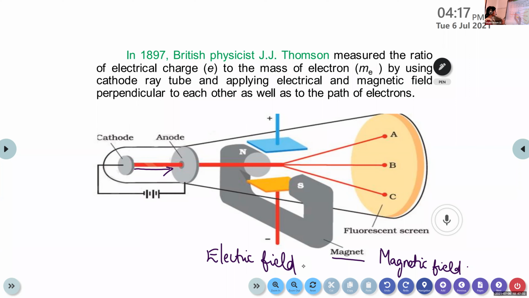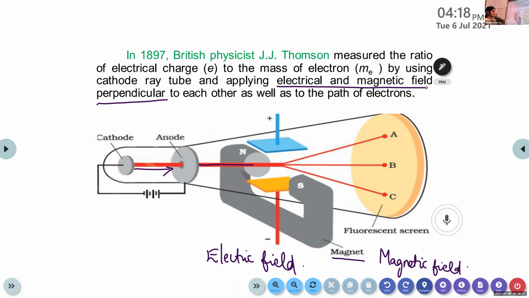We have learned that certain particles, that means cathode rays, may move from cathode to anode, right? So this path of electron will be a straight line. After some time, we will apply electric field and magnetic field to the path of this electron, perpendicularly, by applying electrical and magnetic field perpendicular to each other as well as to the path of electrons.